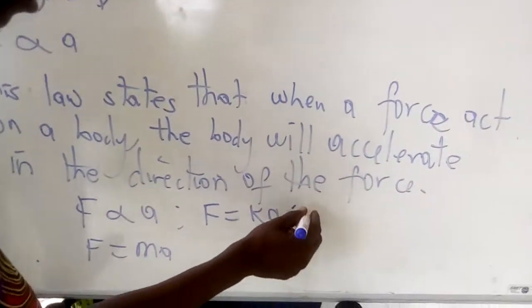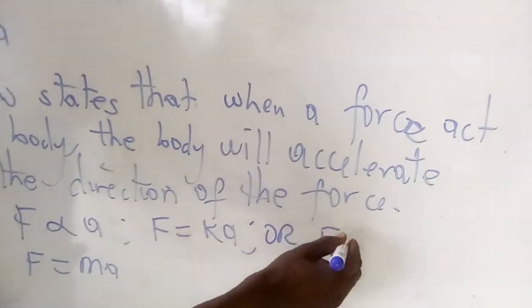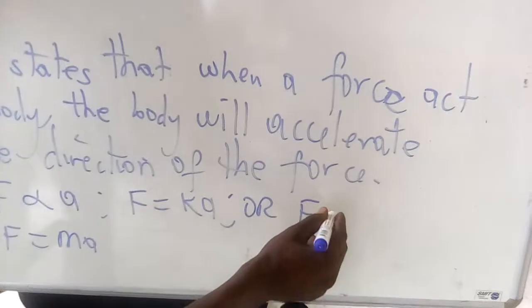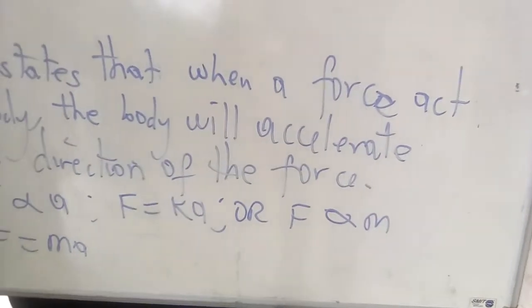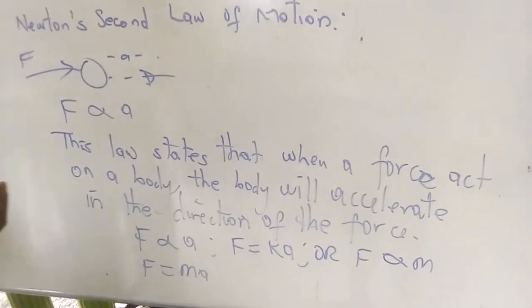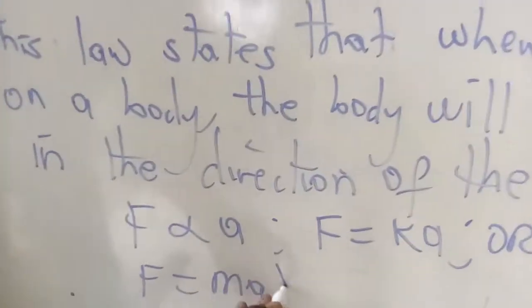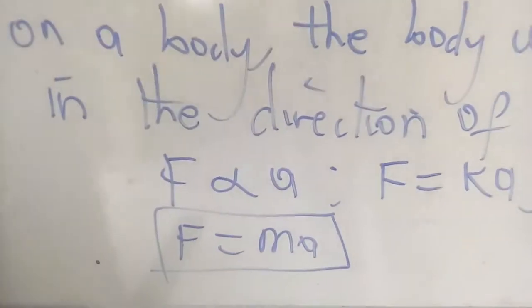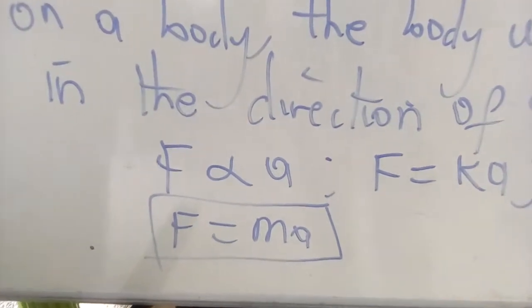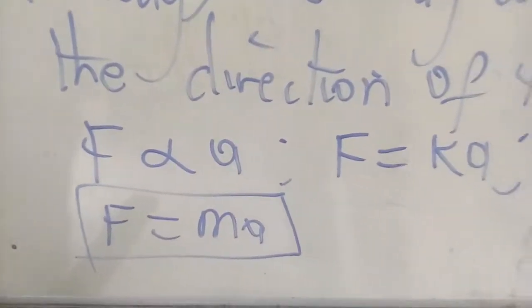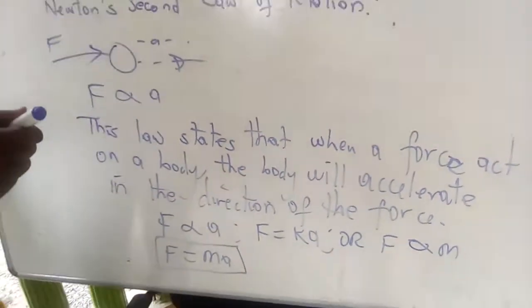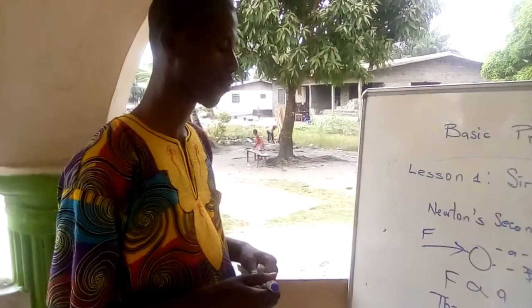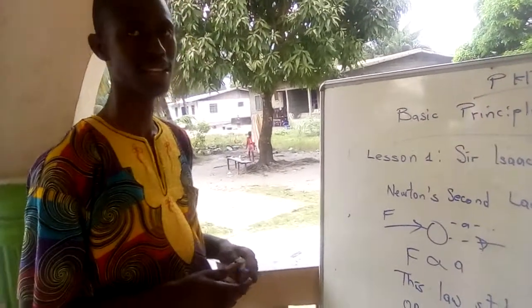So the formula ends in this form: F equals ma. Force equals mass times acceleration.